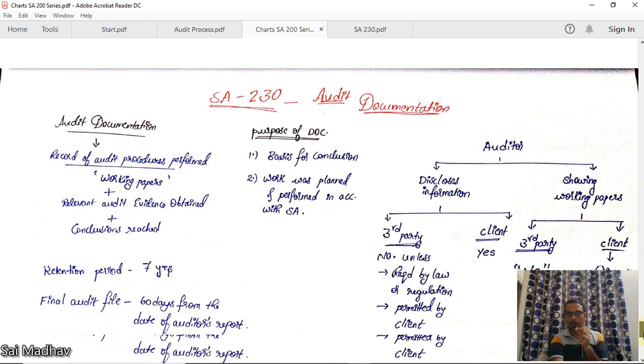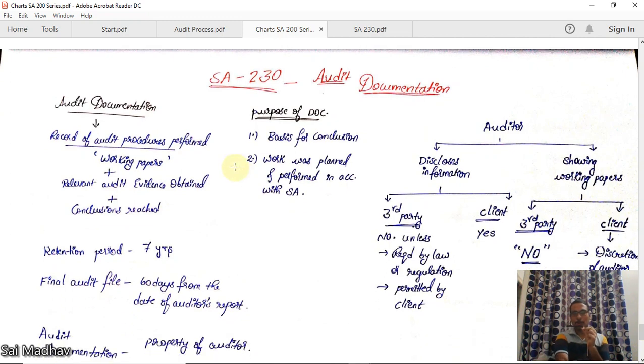SA 230 audit documentation. What is audit documentation? It is a record of audit procedures performed. We can call this the working papers of the auditor also, plus relevant audit evidence obtained plus conclusions reached. All this form part of audit documentation. Now, what is the purpose of maintaining documentation? Basis for conclusion. Work was planned and performed in accordance with SAs.